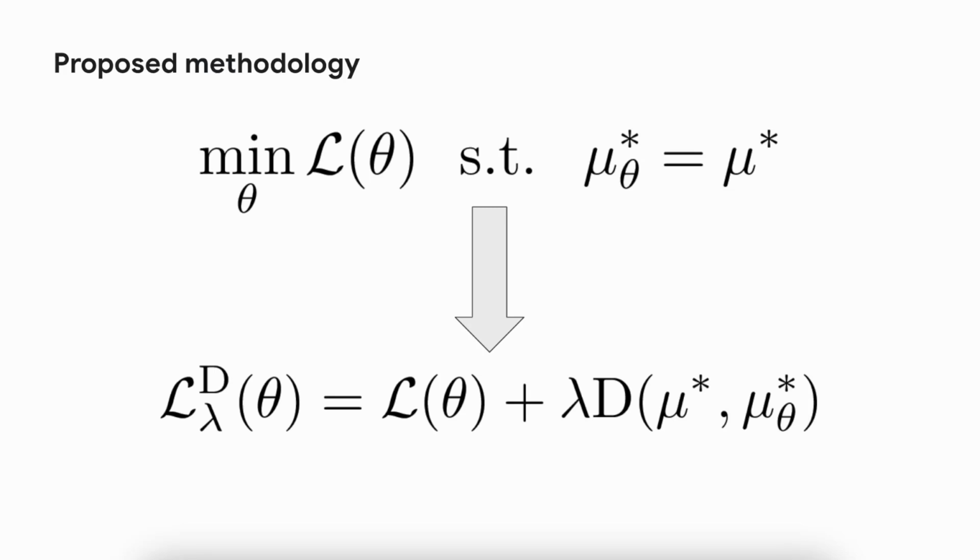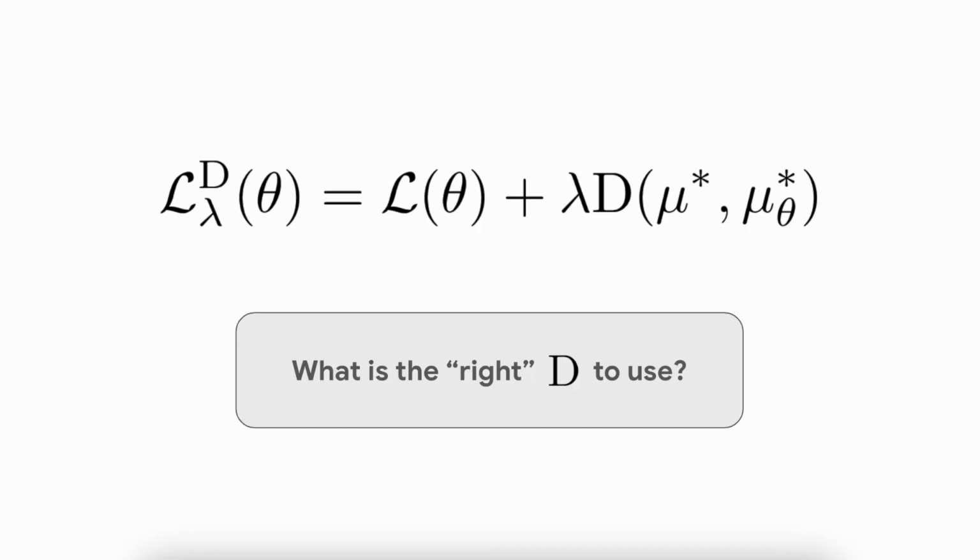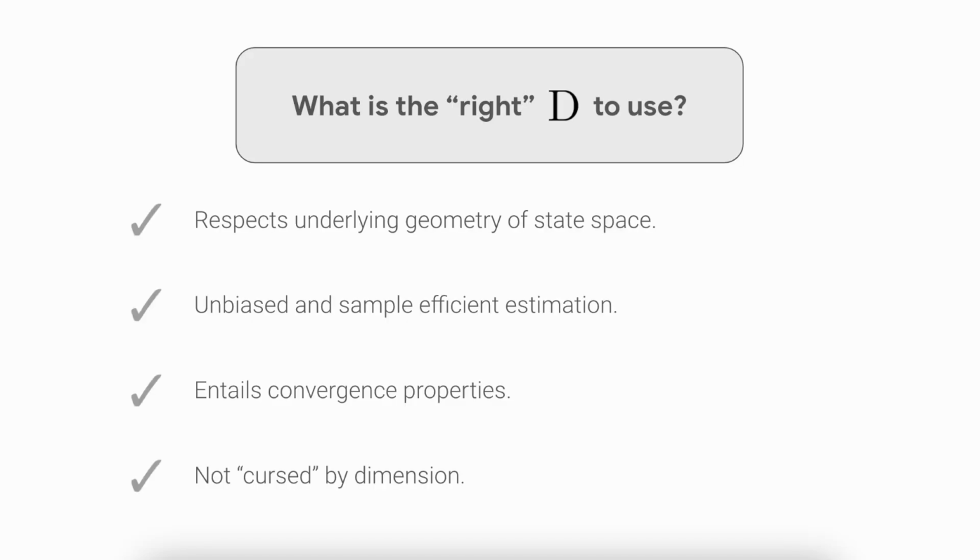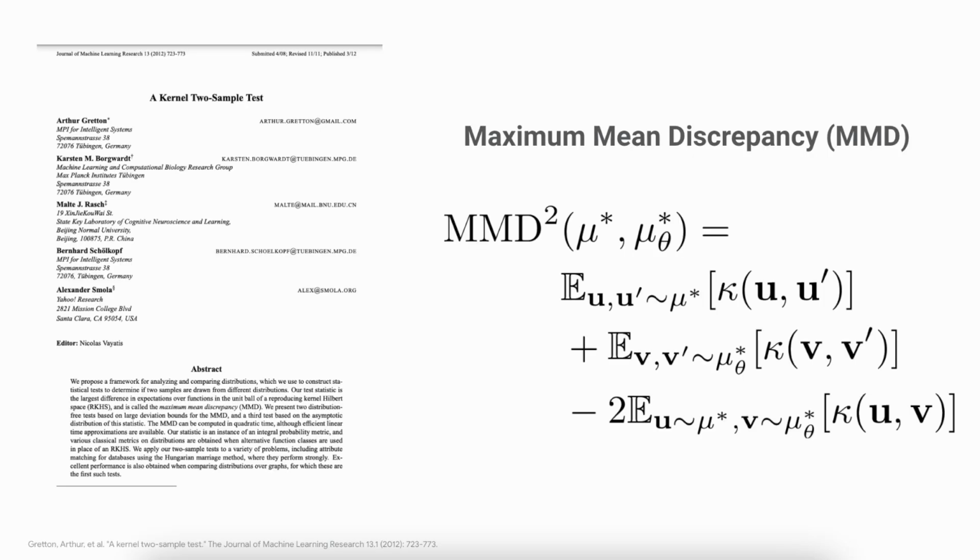Namely, we will aim to minimize trajectory mismatches while also minimizing some notion of distance between the learned and the true invariant measures. This leads to the first question, which is what is the right notion of measure distance? Specifically, we want our measure distance to satisfy the following desiderata. It should respect the underlying geometry of the state space. It should admit unbiased and sample-efficient estimation. It should entail convergence properties, meaning that as the distance d goes to 0, the two measures indeed converge. And finally, it should have favorable estimation rates.